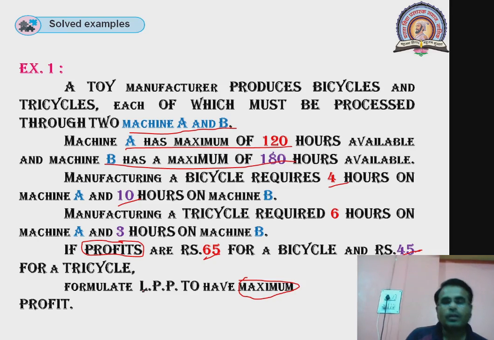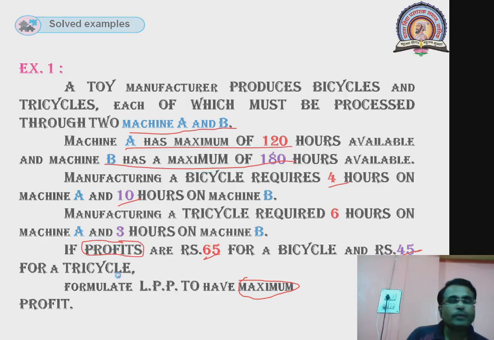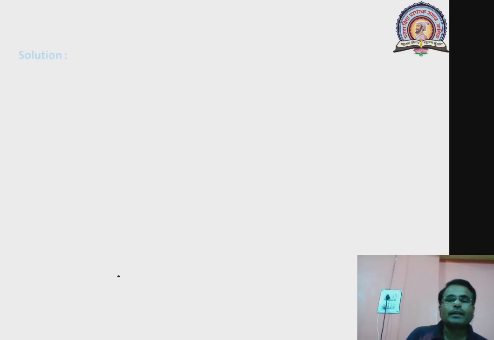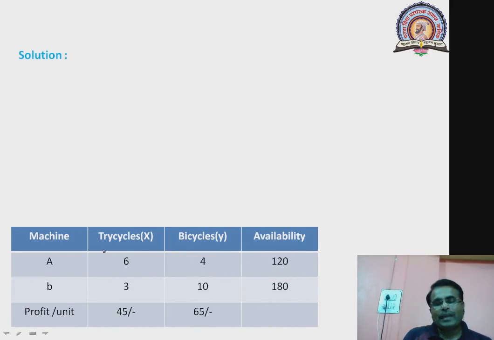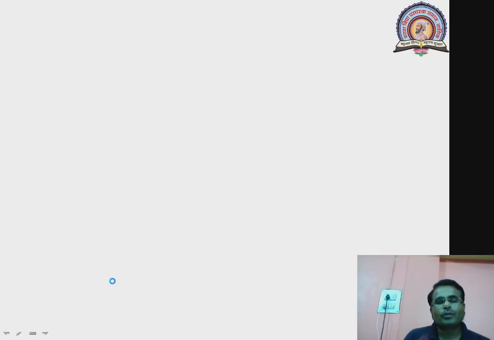This is our general day-to-day life problem. It is also called a production problem, and we want to obtain the expressions for this problem mathematically, which is called the formation of a linear programming problem. So let us see how it is possible. Suppose we consider a solution here. This table makes clear everything that was given in the previous problem.